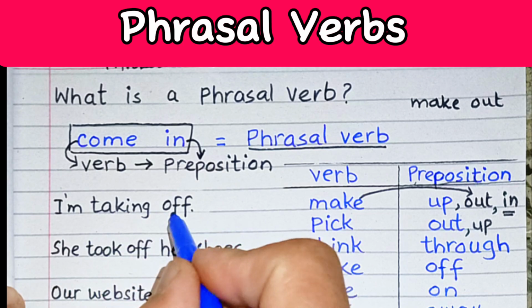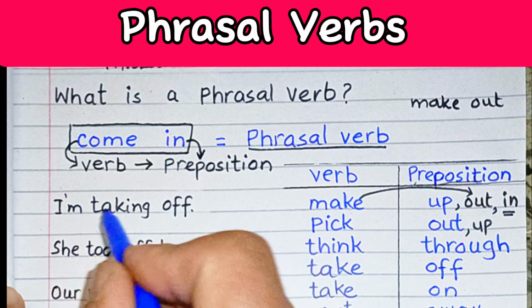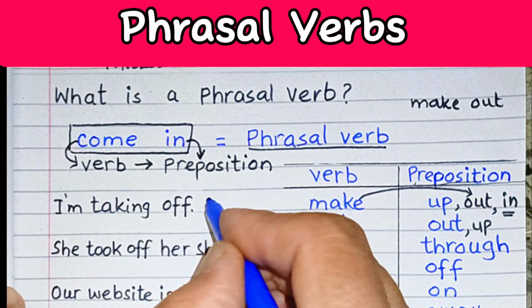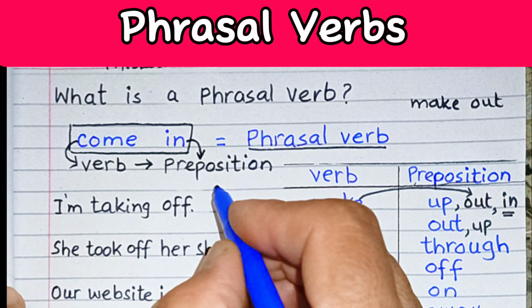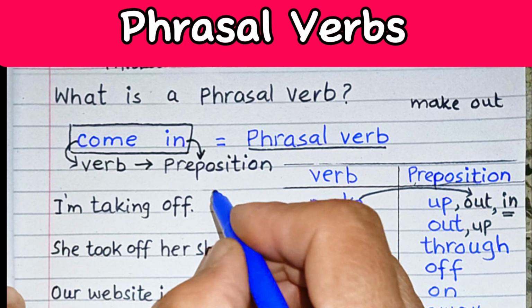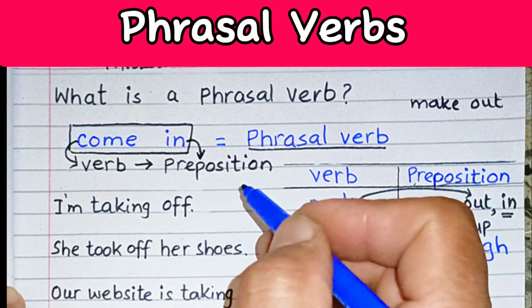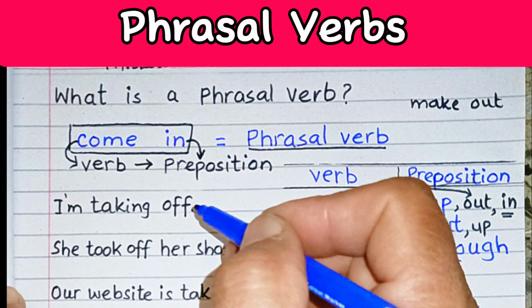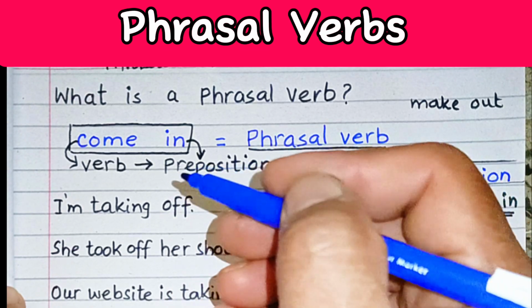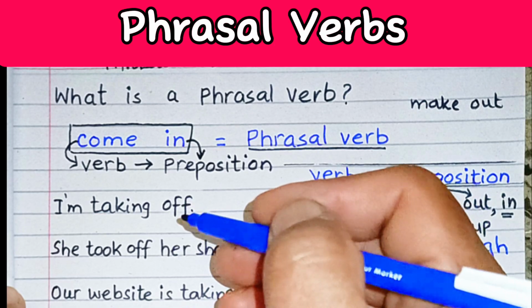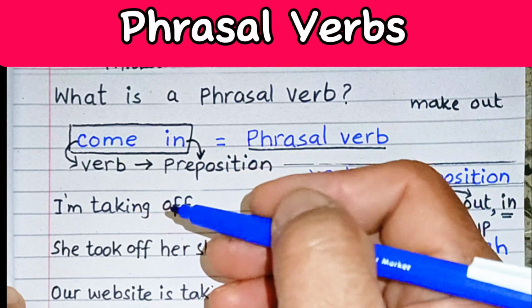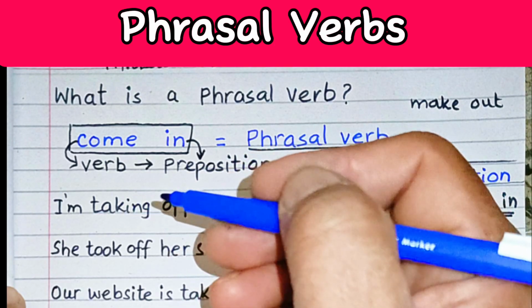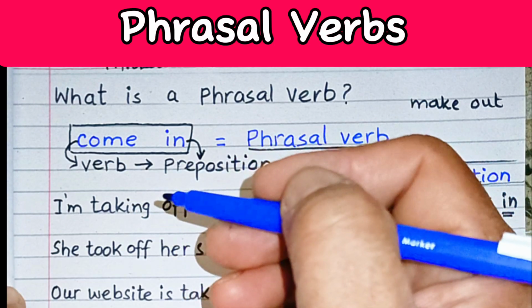I'm taking off. So take off can have more than one meaning. Like for the phrasal verb take off, there are many meanings.